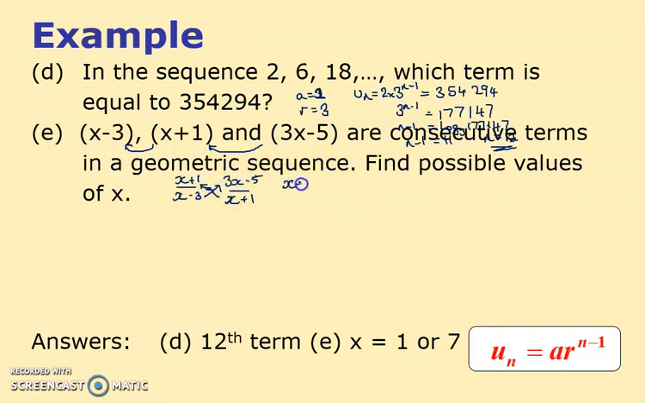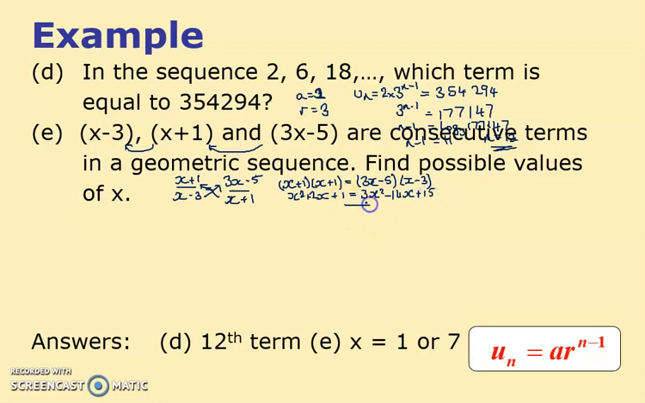So I've got x plus 1 times x plus 1, and that's got to equal 3x minus 5 times x minus 3. So multiply that out, I get x squared plus 2x plus 1. And that's equal to 3x squared, that's minus 9, I reckon minus 14x plus 15.